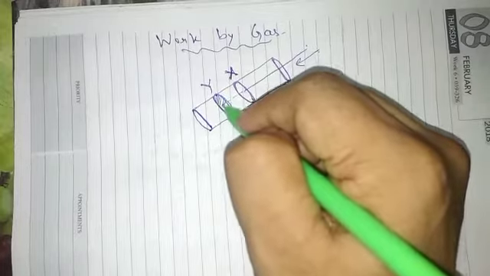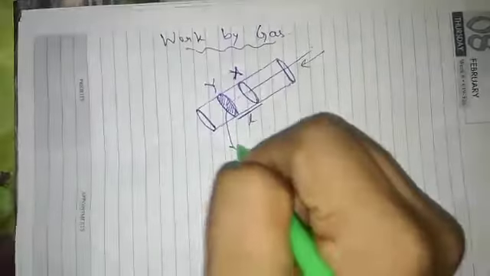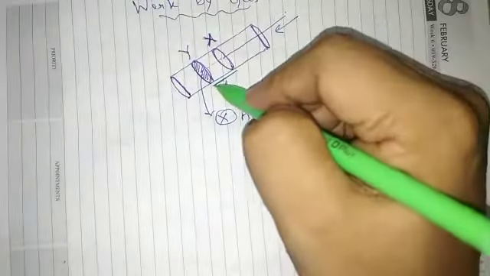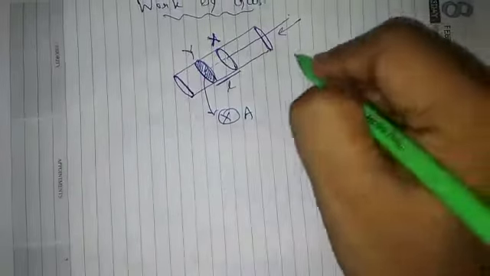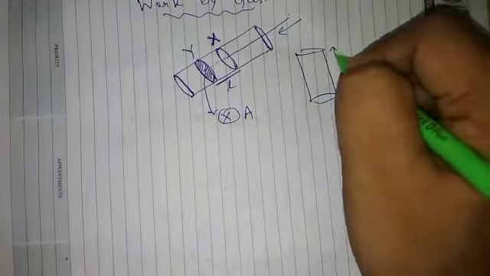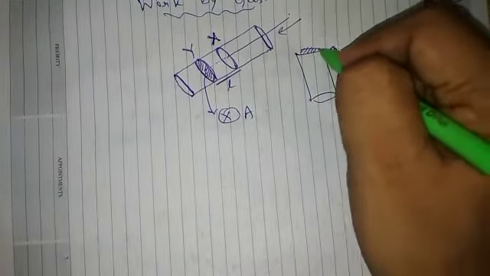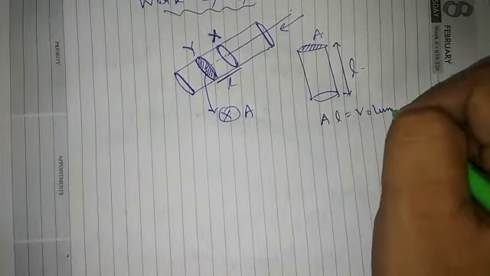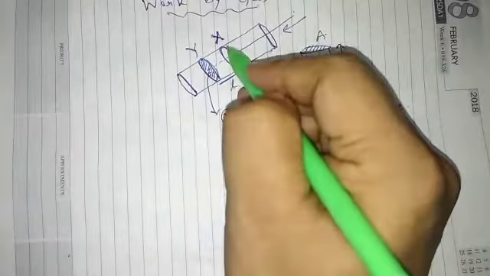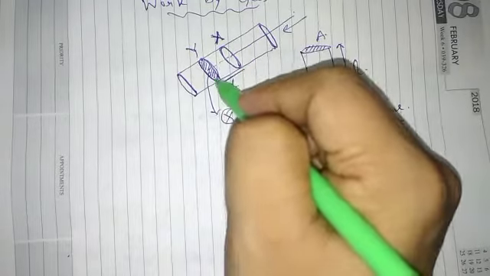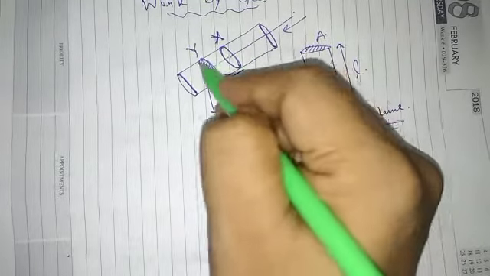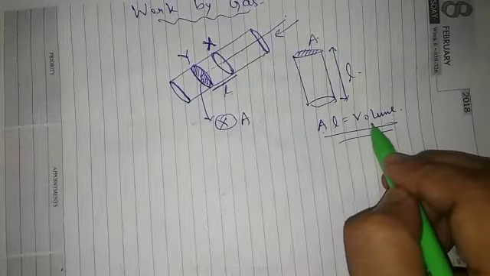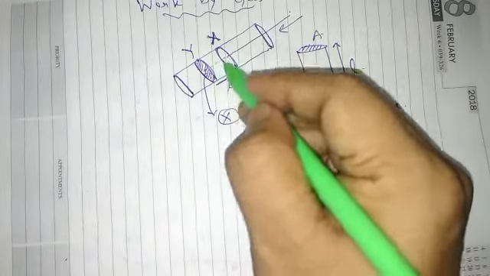Let us say the cross-sectional area of the piston is A. Now it is very clear that a cylinder of length L and cross-sectional area A has a volume of A into L. So the volume of the cylinder subtended by the piston is area into length.